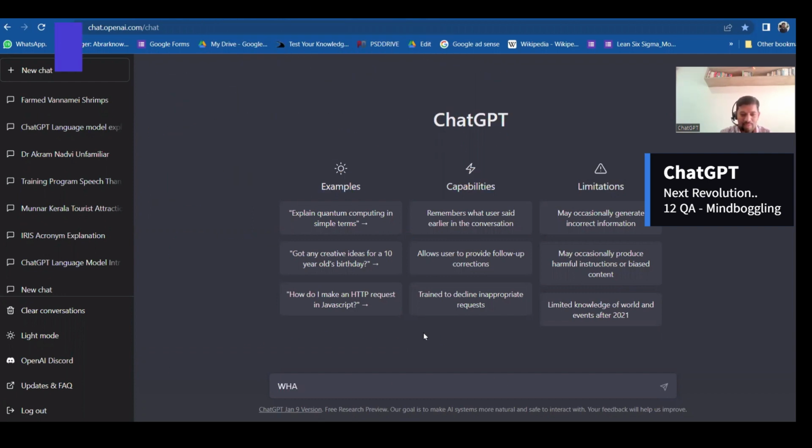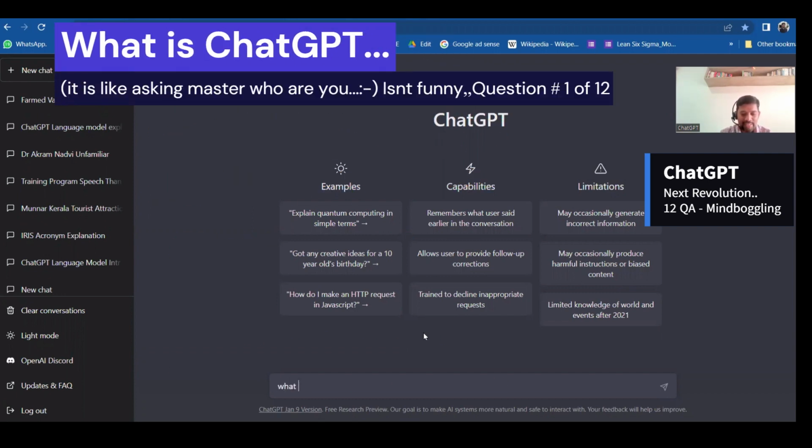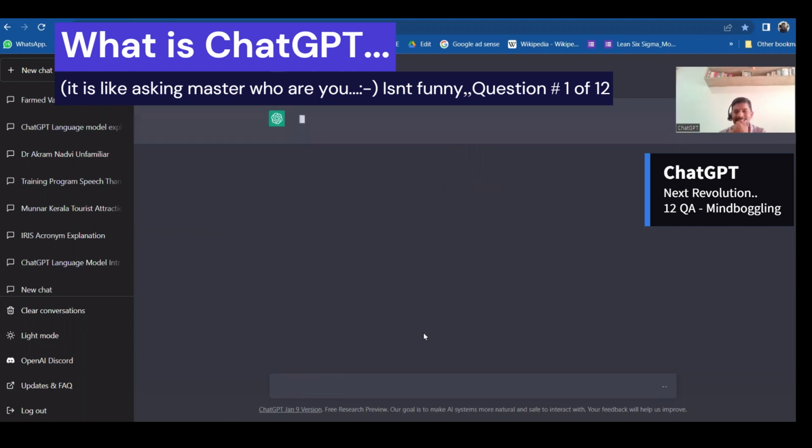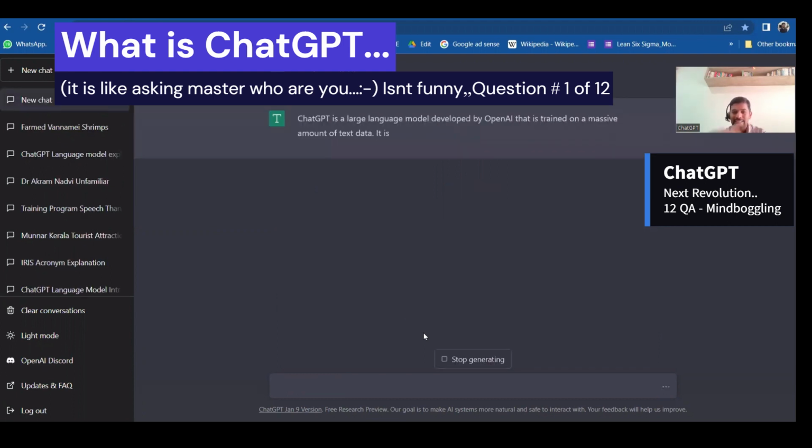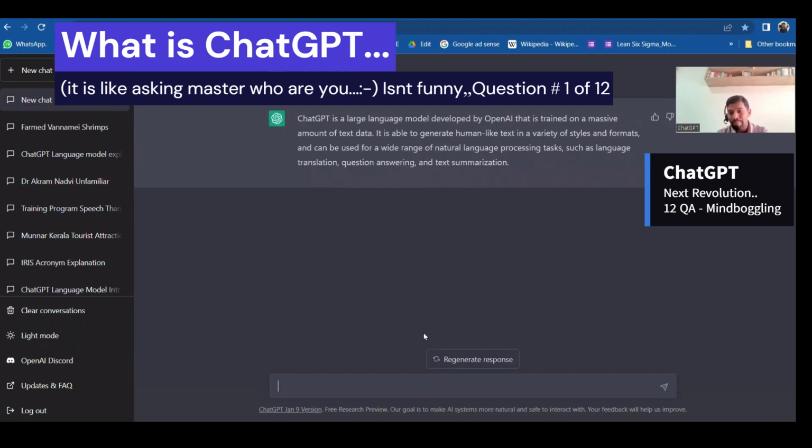What is Chat GPT, right? I will ask Chat GPT what it is. Let's see what answer it gives. It started giving the answer. Chat GPT is a language model developed by OpenAI, an artificial intelligence trained on a massive amount of text data. It is also able to generate human-like text in a variety of styles and formats, right? So in one word, it is text summarization. All these you can do.